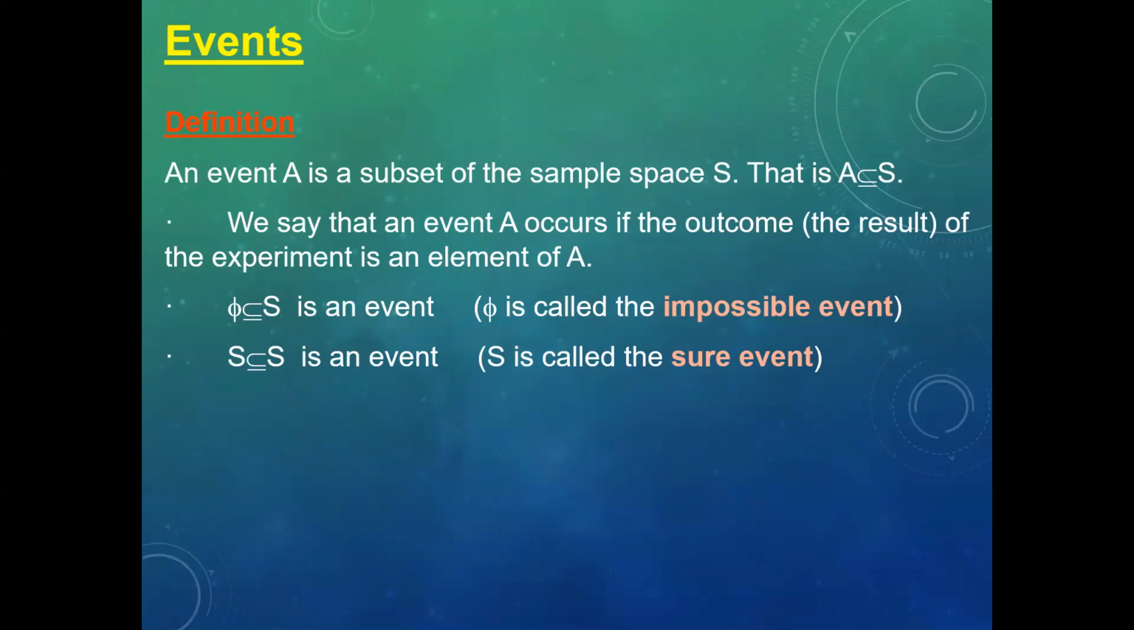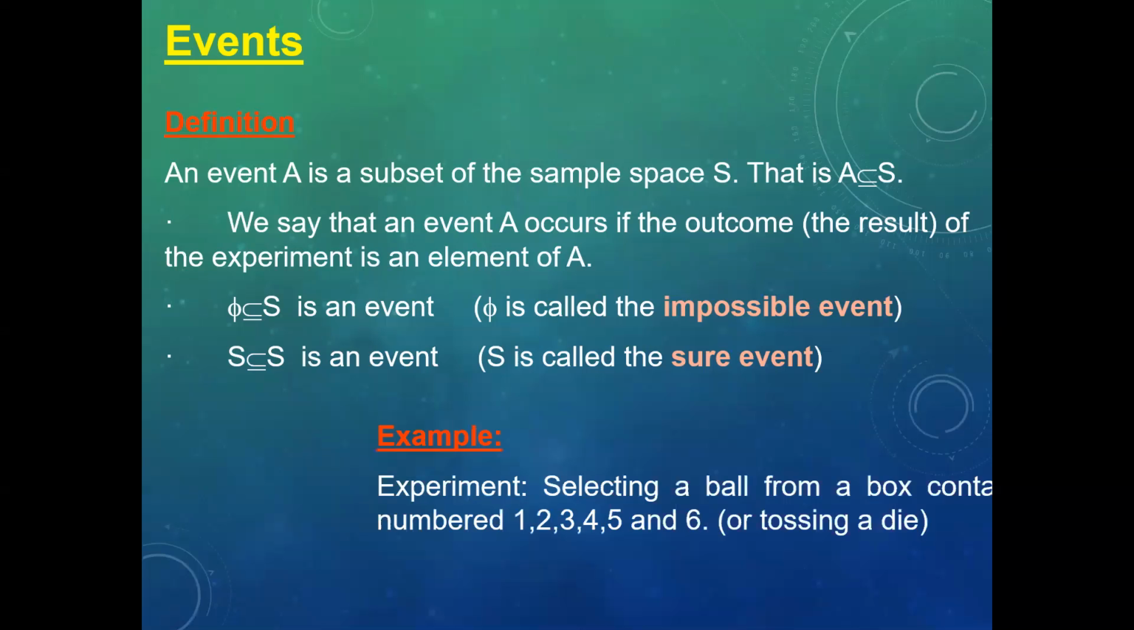Phi, a subset of or equal to S, is an event. S, a subset of or equal to S, is an event. Phi is called the impossible event. S is called the sure event.